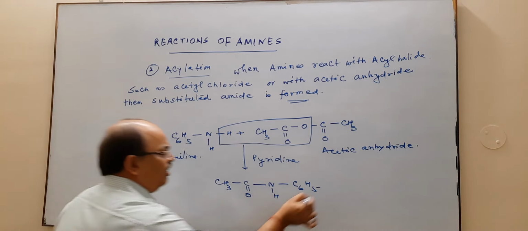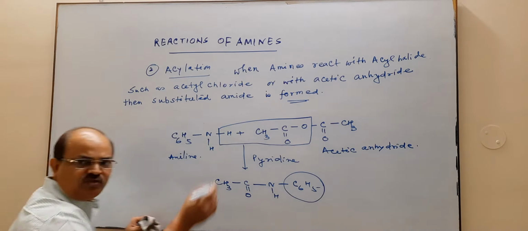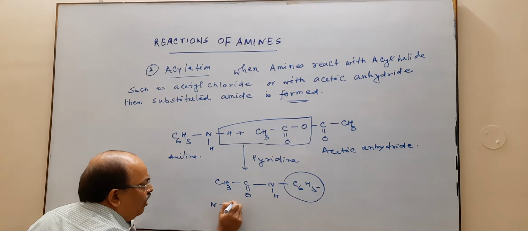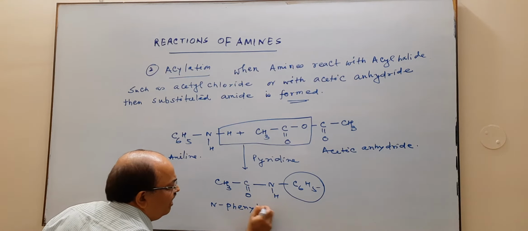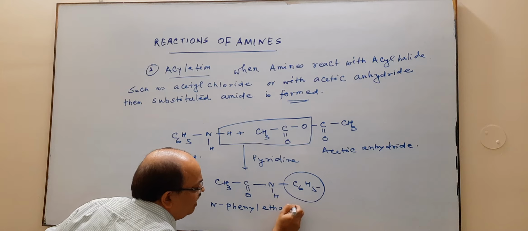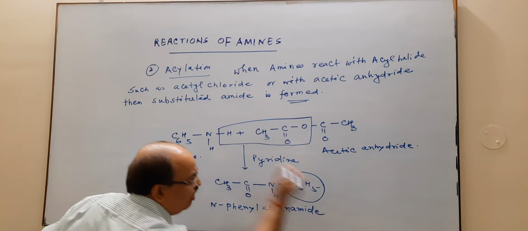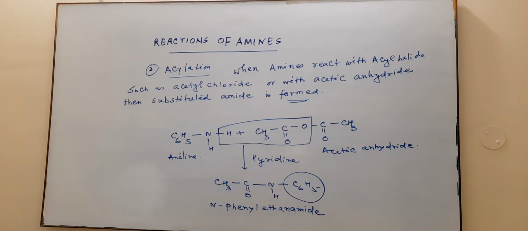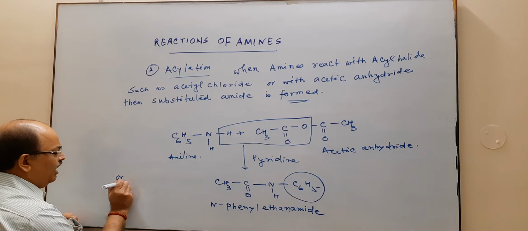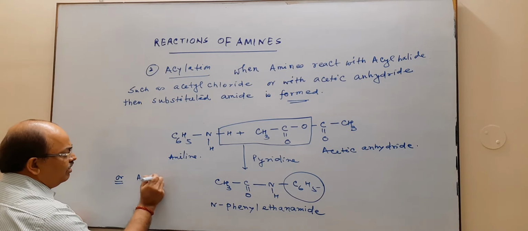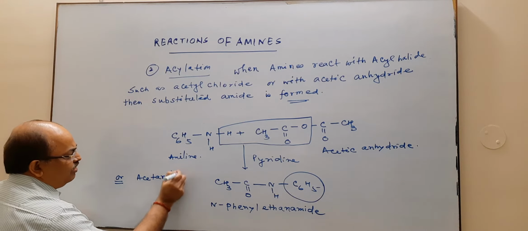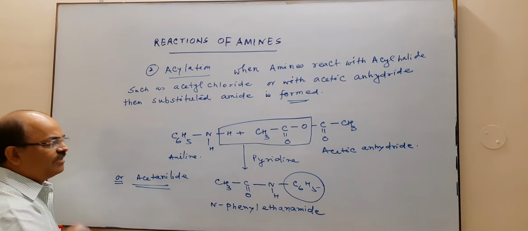CH3CONHC6H5. Now you may write the IUPAC name. It is N-phenyl ethanamide, which is also known as acetanilide.